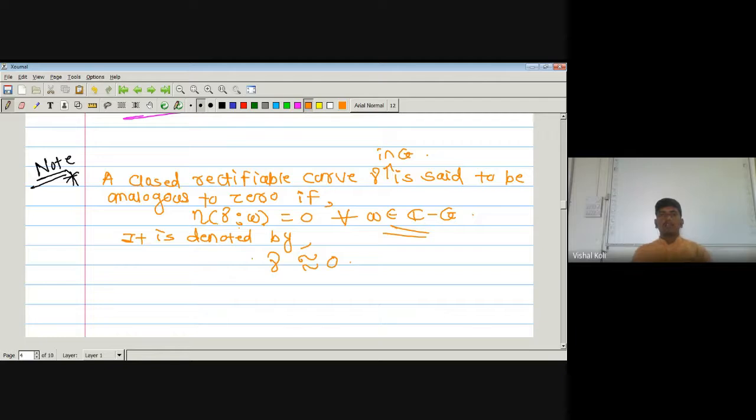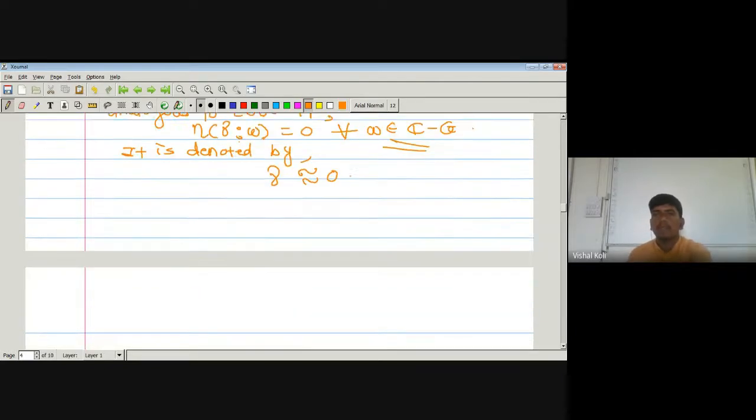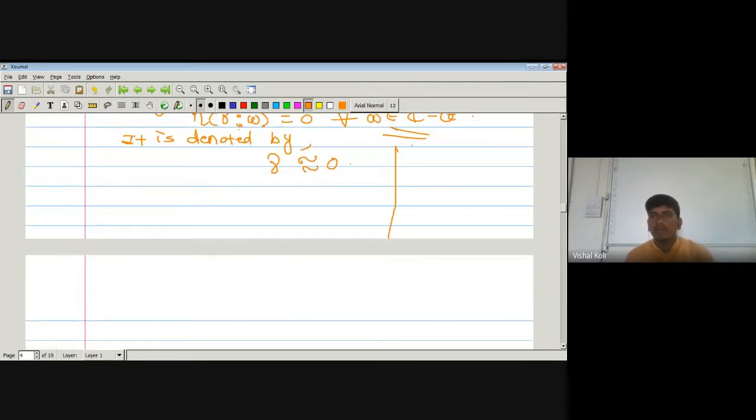Okay, so what is this one? Let us see. Suppose this will be our whole complex number system, and here somewhere our G, and curve gamma is somewhere here. Since it is a closed rectifiable curve in G, this will be the curve gamma.